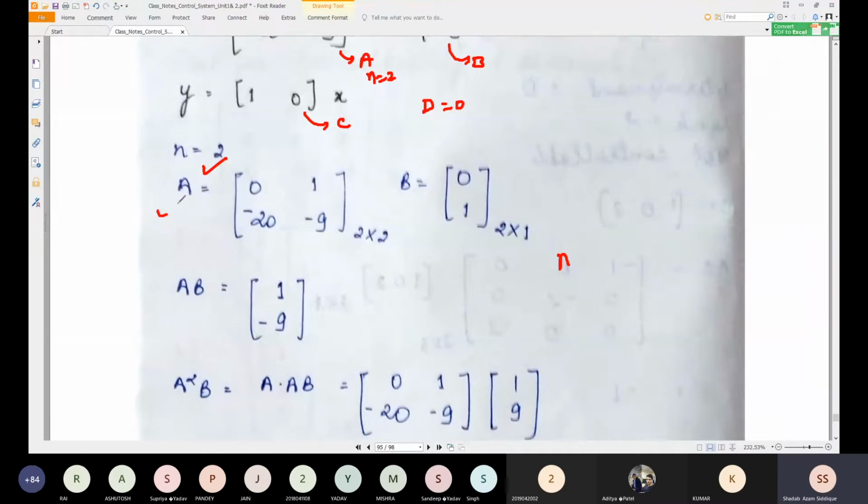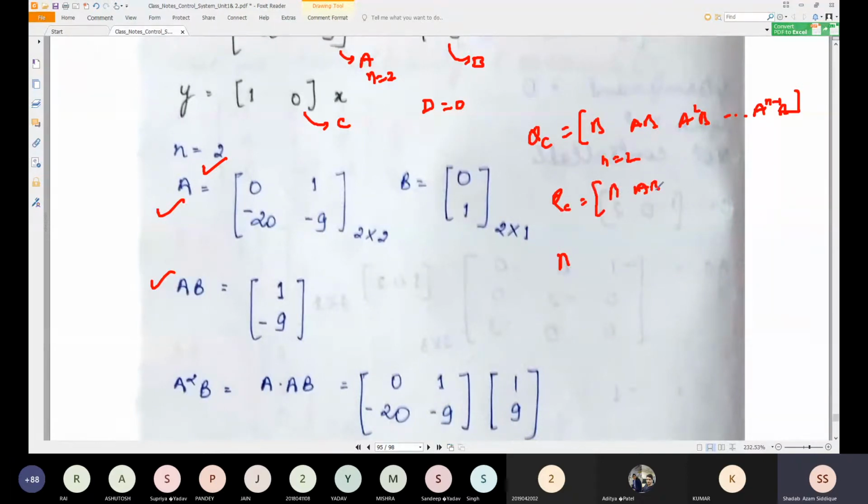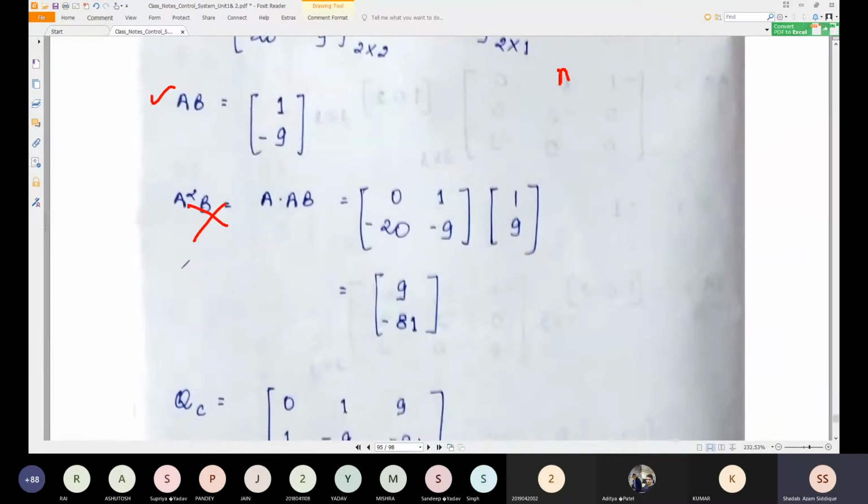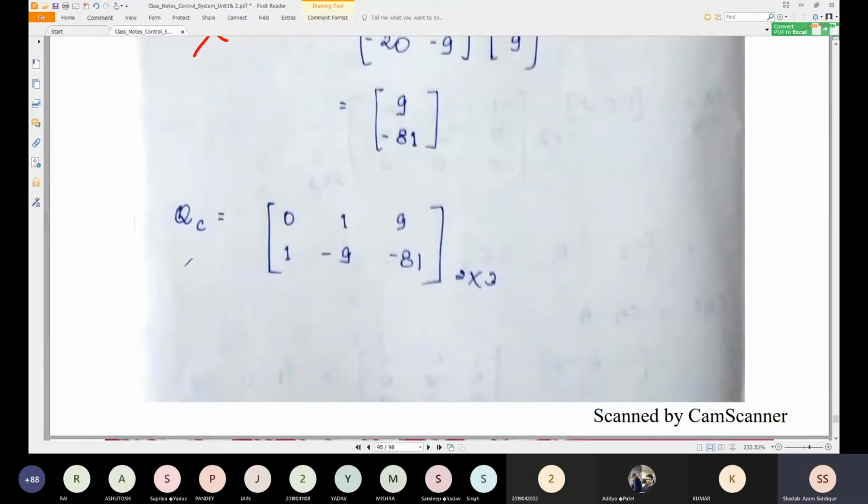Only A and AB are sufficient, because we have the controllability formula QC equal to B, AB and A square B, dot dot dot up to A to the power n minus 1 into B. Here n is basically 2. If you substitute n equal to 2, you will end up with QC equal to B and AB, not A square B. So no need to find A square B. Just consider A and AB, substitute in the matrix, and get the QC value.